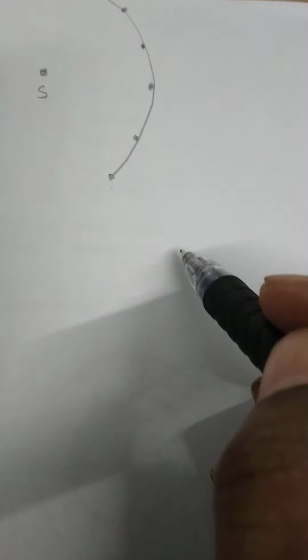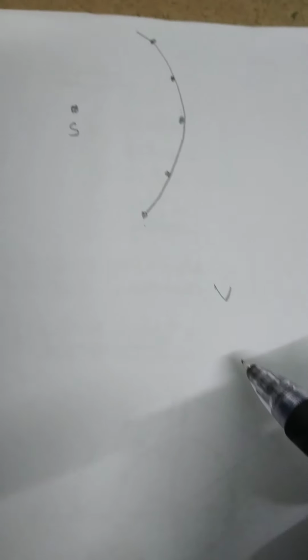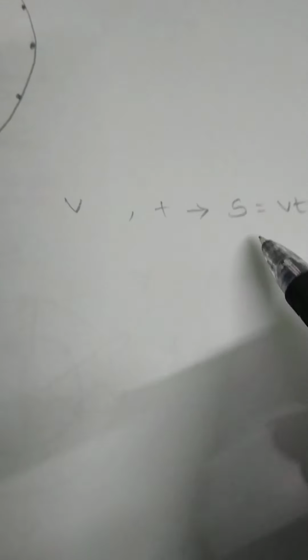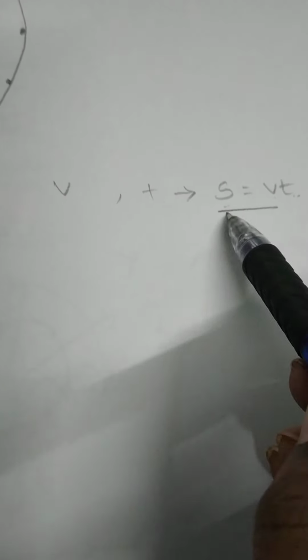Now let us explain how to construct the secondary wavefront. The speed of light in the given medium is equal to V. After a time t seconds, the distance traveled by the light is S, where S is equal to velocity into time, Vt. This is the distance traveled by the light in t seconds.